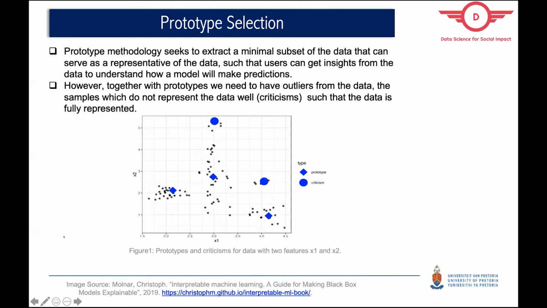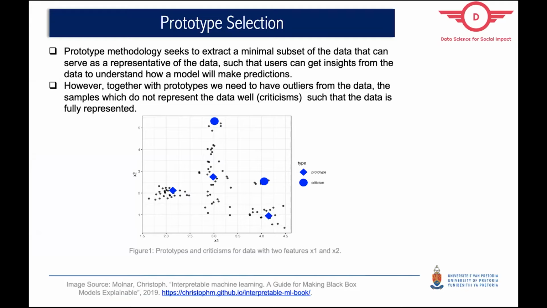The prototype methodology seeks to extract a minimal subset of data that can serve as a representative of the data, such that users can get insights from the data to understand how the model will make its decision. However, together with prototypes, we also need to have outliers from the data set because we need to represent the data set in its holistic view. So we also extract criticisms.